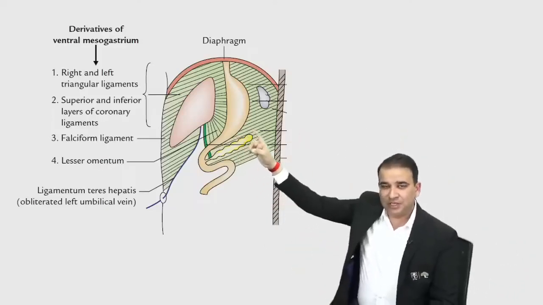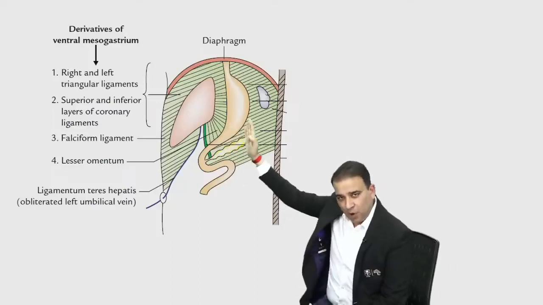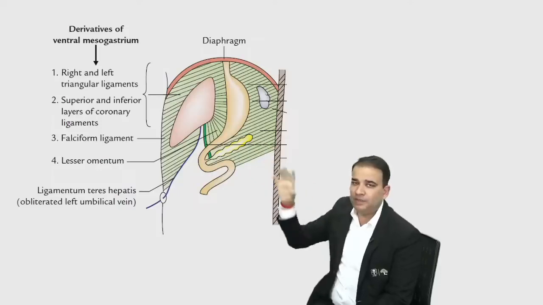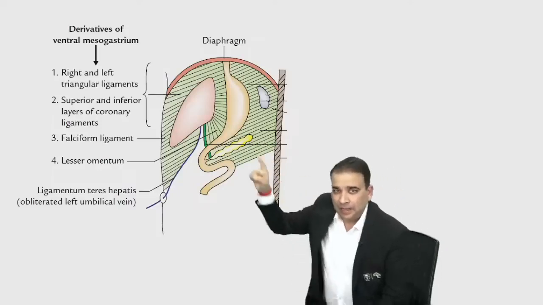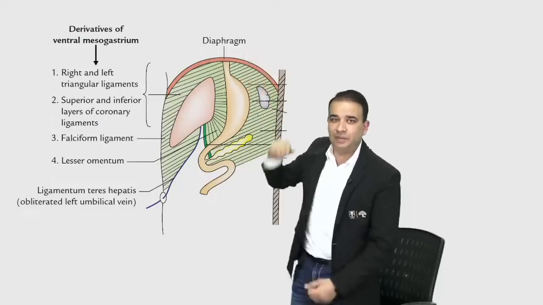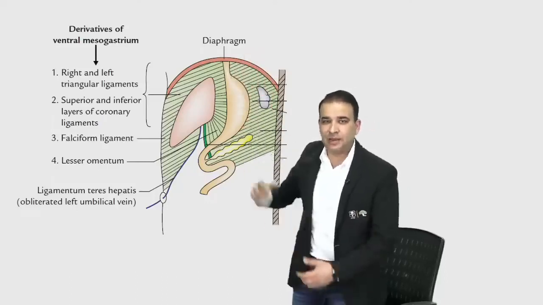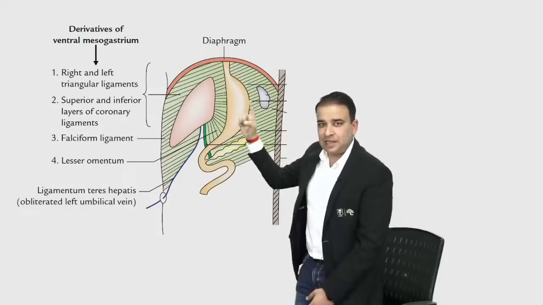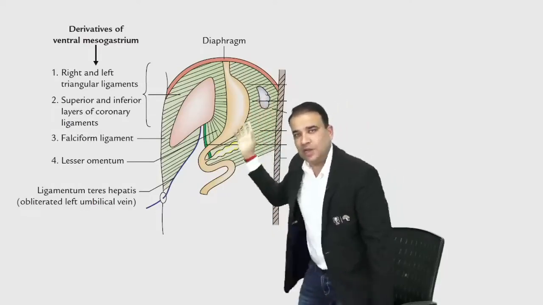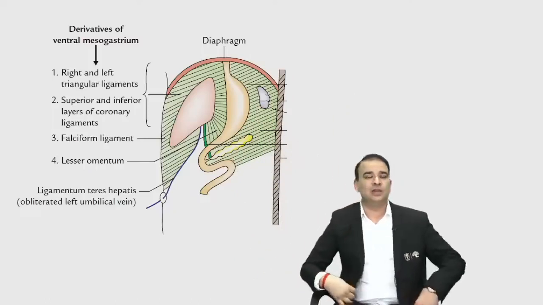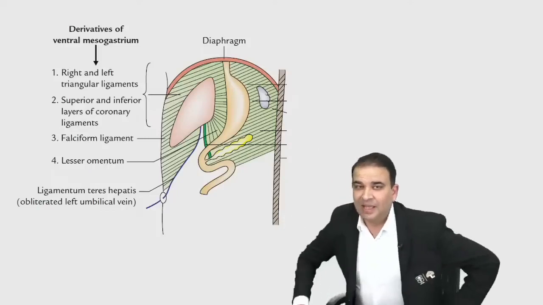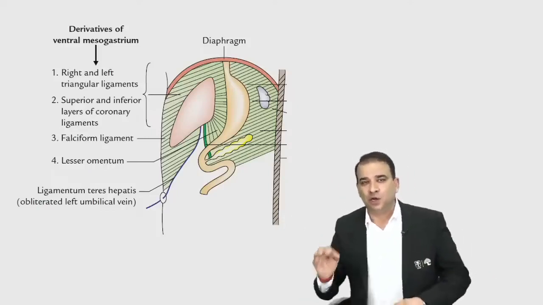Dorsal mesogastrium, guys. Look at the greater curvature. If this is the greater curvature here, if I go beyond the greater curvature toward the posterior wall. Now first of all, on the greater curvature, which omentum will it be? Greater omentum. Then the fundus of the stomach will be connected above to the diaphragm, that is called the gastrophrenic ligament. Then the stomach is connected to the spleen, that is the gastrosplenic ligament. And the spleen is connected to the kidney on the posterior abdominal wall, that is the lienorenal, or you can say splenorenal ligament, and they are all derivatives of the dorsal mesogastrium.